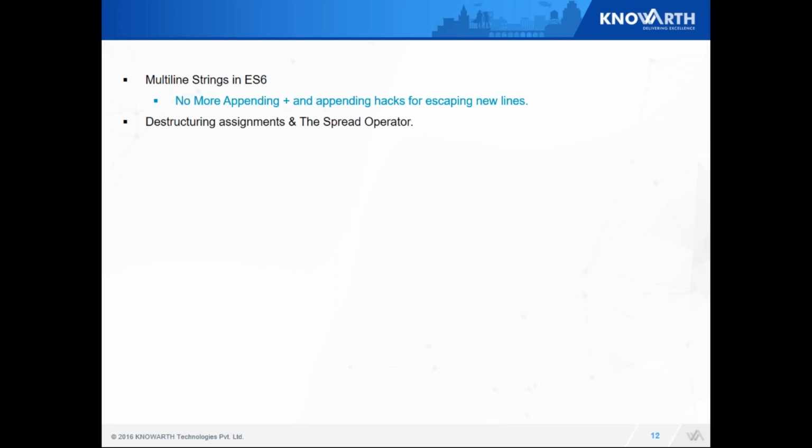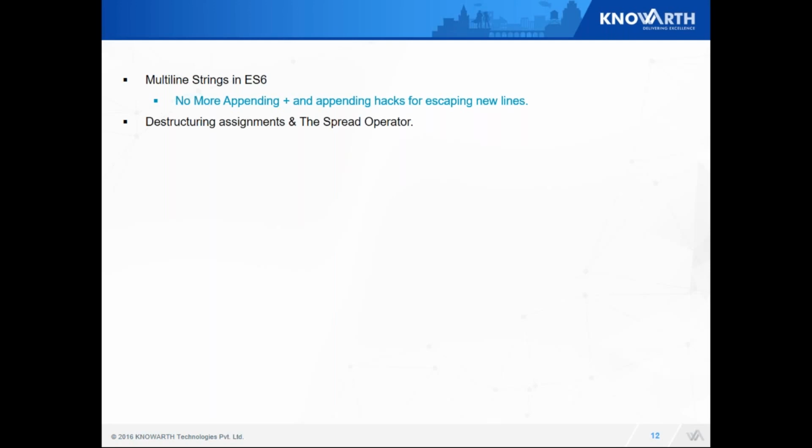Next feature is multi-line strings in ES6. Let me explain how it happens in ES5. In ES5, to write a multi-line string, we have to append a plus inside it so that it can have a multi-line string. But for ES6, we do not need to write a plus for a multi-line string. Just use a backtick and you will have a multi-line string available.